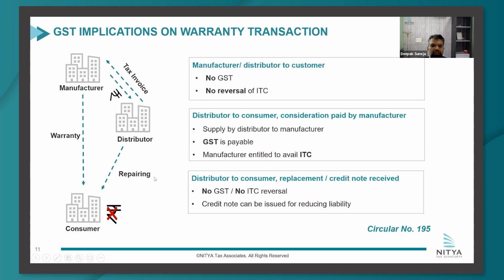In our view, this part of the circular is not legally correct. The reason is that once the distributor uses his parts, getting free parts from the manufacturer is actually in the nature of barter and should be taxed at both ends, from the manufacturer also and from the distributor also. And similarly, if let us say a credit note is being issued, there is no sales return which is happening on account of which a credit note can be issued.